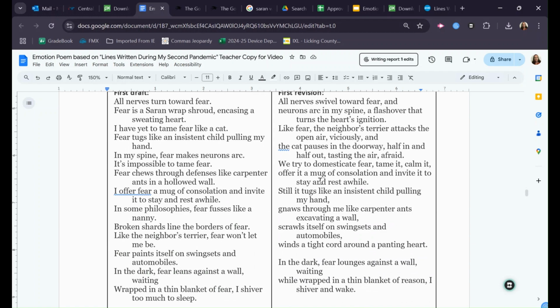Okay, then I went through and wrote a second draft here, and I made several changes. I did all of the things on our list there. So I replaced, I added, I deleted, and I rearranged. And I'm much happier with my second draft here. So let me just show you some specific changes I made.